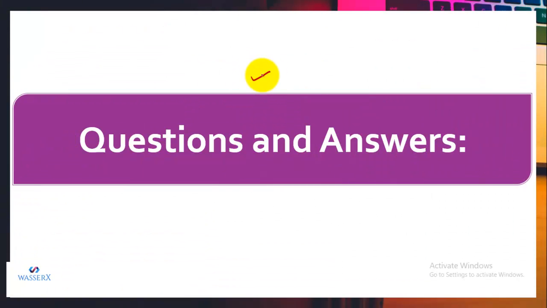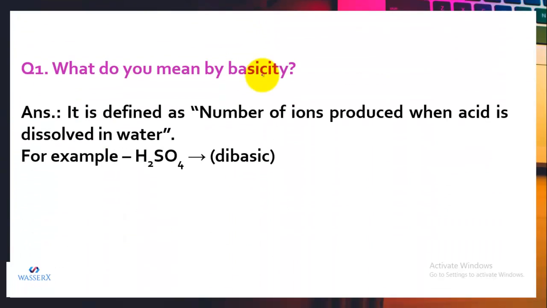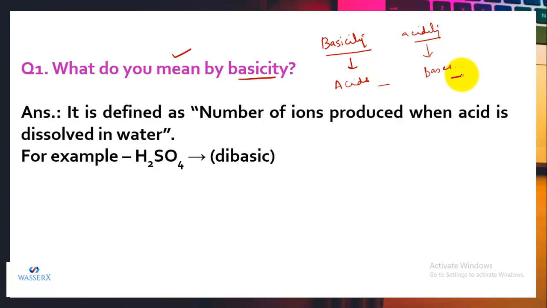Now let's do a few questions and answers in order to test whether you have understood these topics properly or not. So the first question is, what do you mean by the term basicity? See, we have two terms, one is basicity and the other is acidity, right? This term basicity is related with acids and the term acidity is related with bases. Now what do you mean by basicity or acidity?